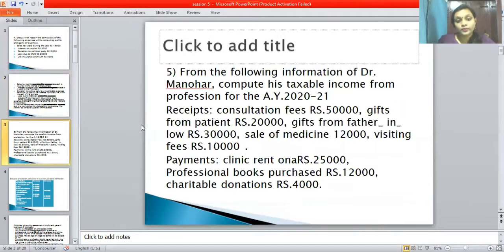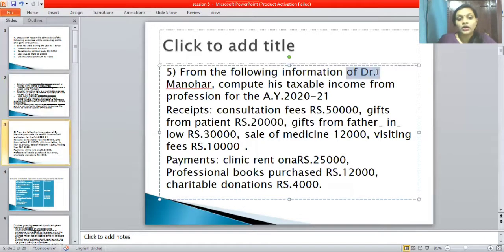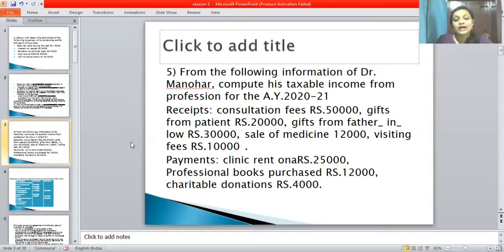Let's move to the fifth problem. From the following information of Dr. Manoharan, compute his taxable income from profession for the assessment year 2020-21. They have given receipts and payments. First one is consultation fees, rupees 50,000. Gift from patients, rupees 20,000. Gift from father-in-law, rupees 30,000. Sale of machines, rupees 12,000. Visiting fees, rupees 10,000. And they have given the payment column also.